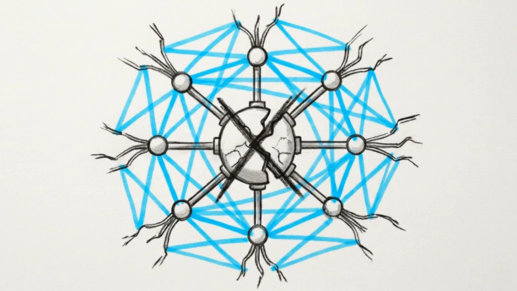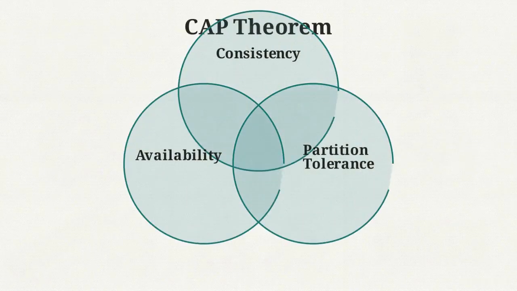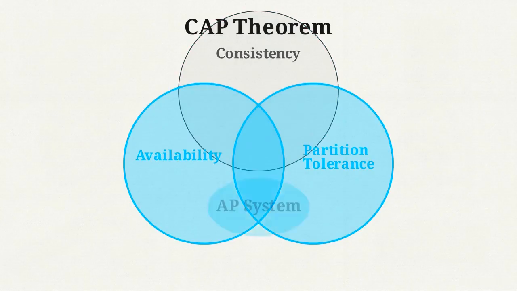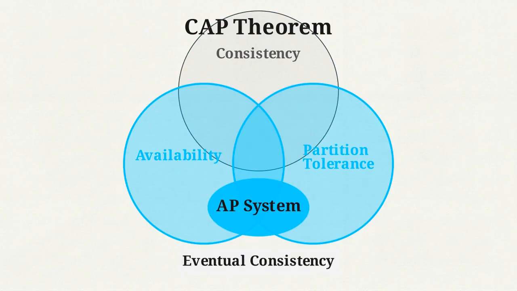To keep a system continuously available, to ensure the database always accepts the next write, architects must intentionally sacrifice strict, immediate consistency. In the terminology of the CAP theorem, this means prioritizing availability and partition tolerance, creating an AP system that settles for eventual consistency.